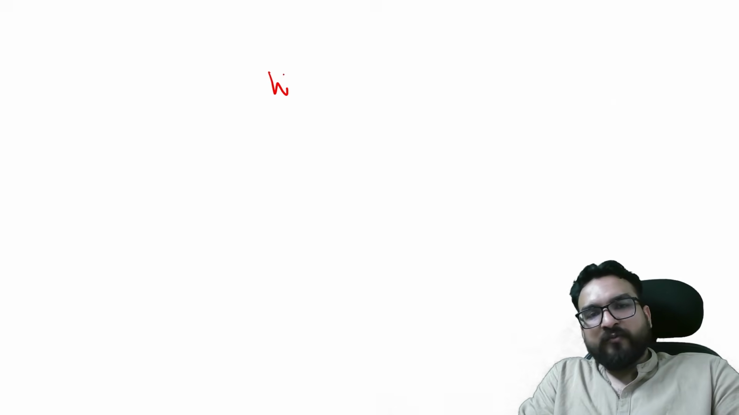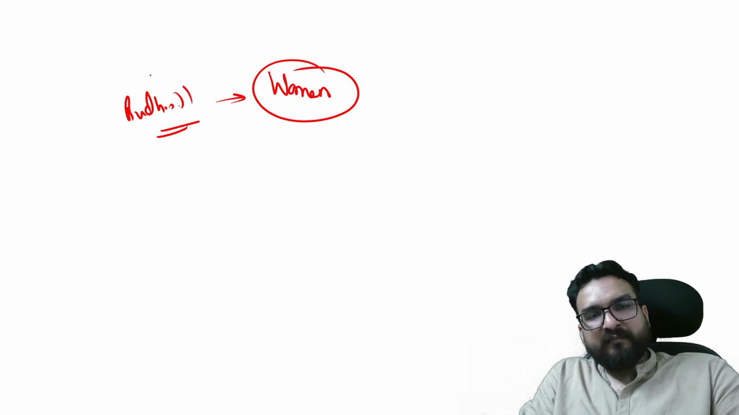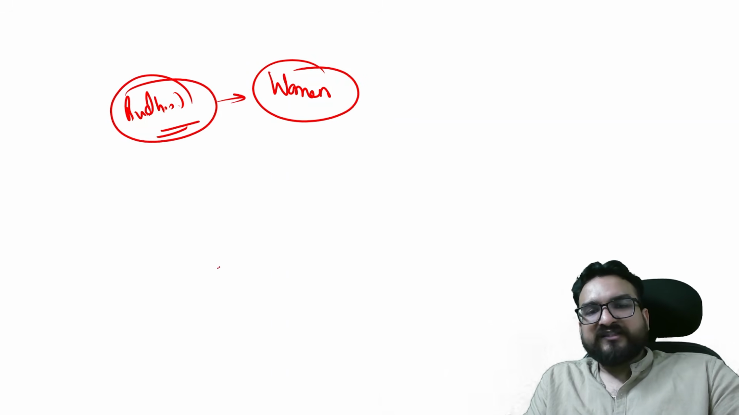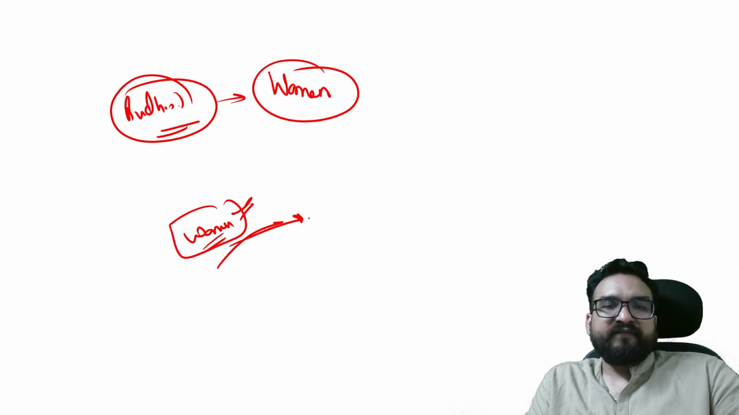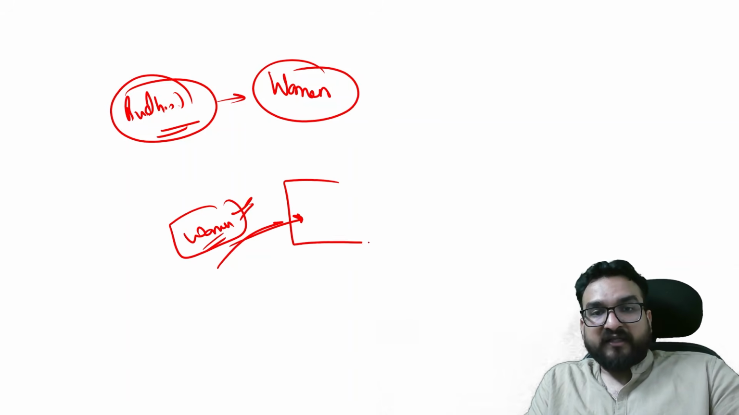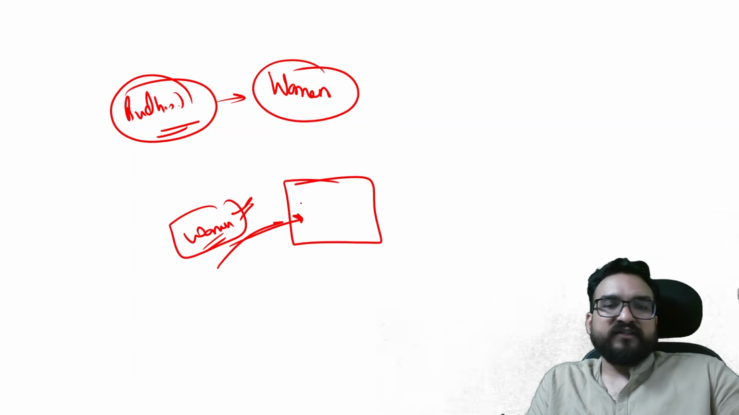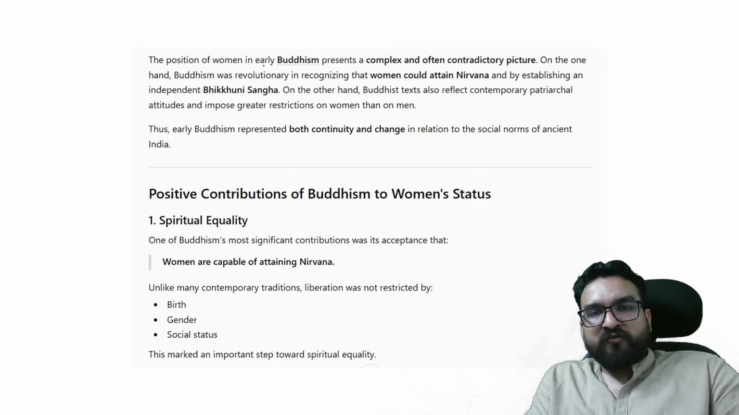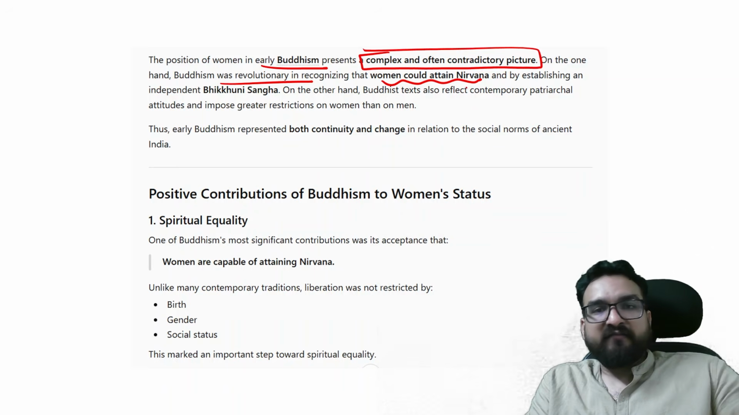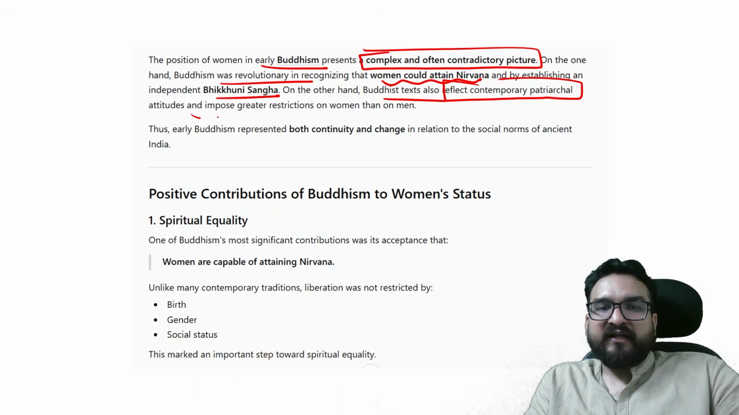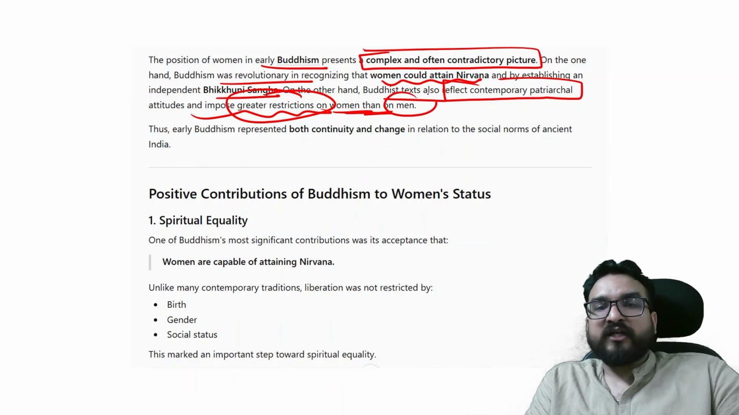Next comes the position of women. What were the Buddhist views with respect to women? We have to understand this here, right? Now, was the Sangha open to women? This is a simple answer. Yes, it was later on opened up. So we can think that they were believing in gender equality. But the answer is more nuanced, guys. It is not very straightforward, right? The position of women in early Buddhism represents a complex and often contradictory picture. On one hand, Buddhism was revolutionary and recognized that women can attain nirvana by establishing the Bhikkhuni Sangha. On the other hand, Buddhist texts reflect contemporary patriarchal attitudes and impose greater restrictions on women than on men.